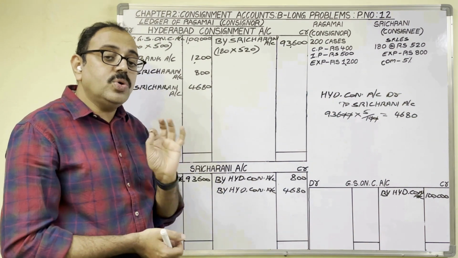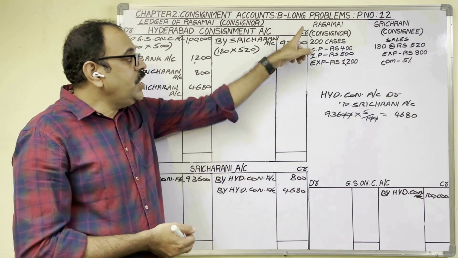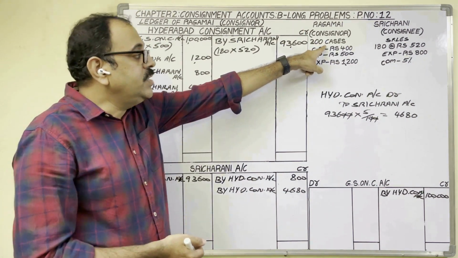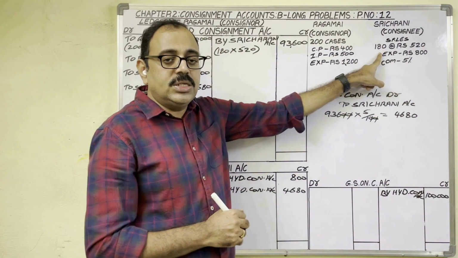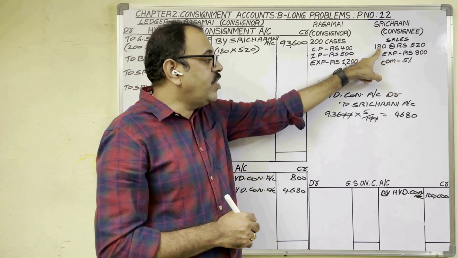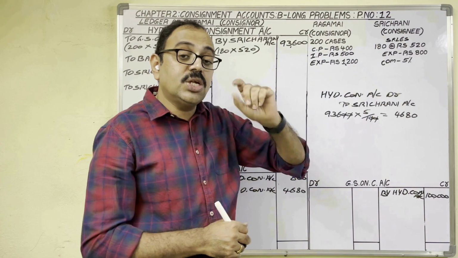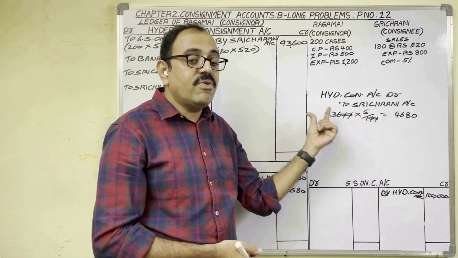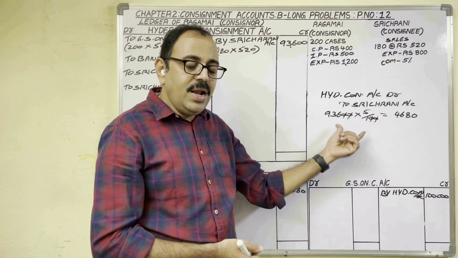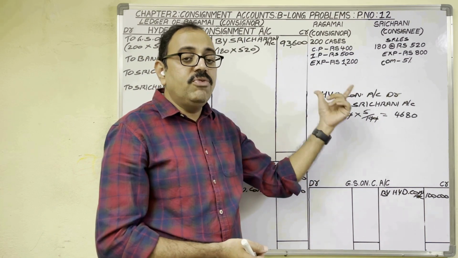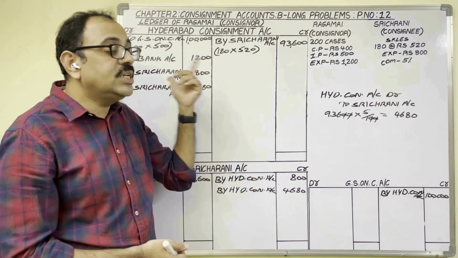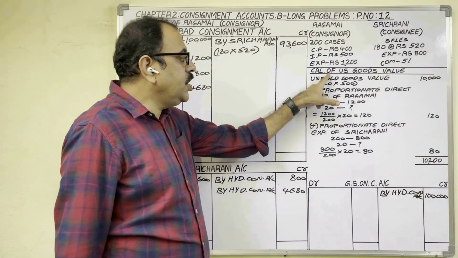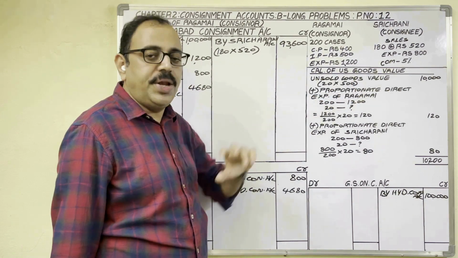Next come to unsold stock calculation. Consignor sent 200 cases on consignment. But consignee sold only 180 cases. So 200 minus 180 is equal to 20 cases are unsold. So in working notes, first that unsold stock value we should calculate. Then by using the journal entries, we should show that amount in consignment account. Let us see the unsold stock calculation. Calculation of unsold goods value.